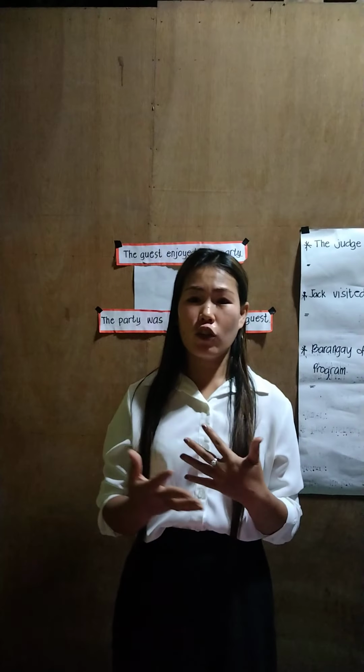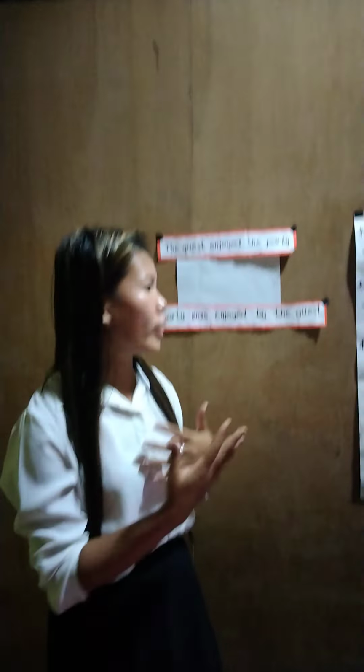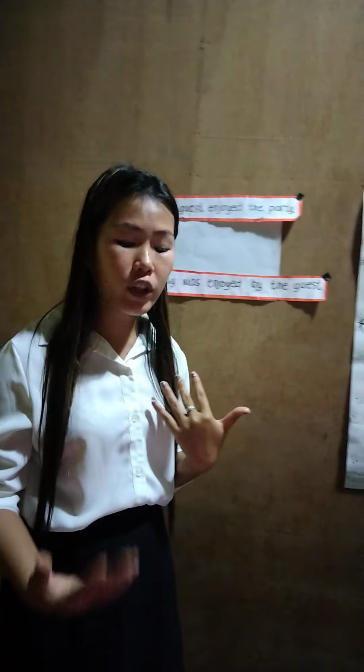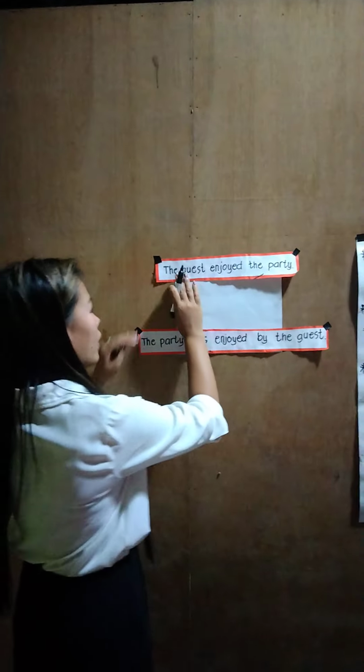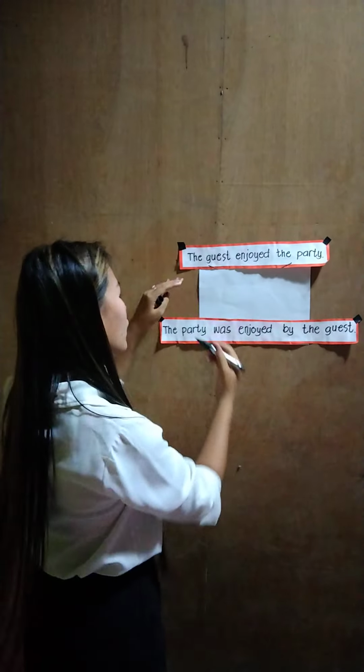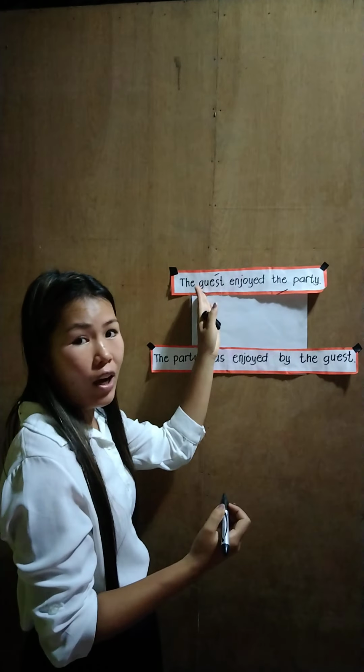Now, let's try to change the active voice to passive voice. If we were going to change it, how can we do that? In this example, the subject becomes the object.